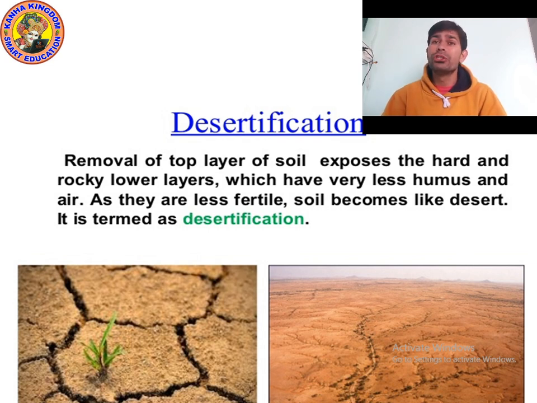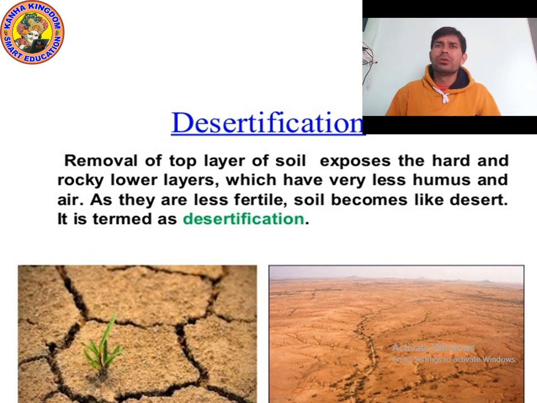Removal of the top layer of soil. Removal of the top layer of the soil exposes the hard and rocky lower layers, which have very little humus and air. As they are less fertile, the soil becomes like a desert. It is termed desertification.